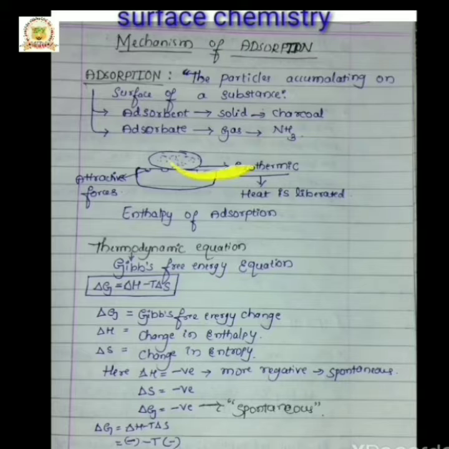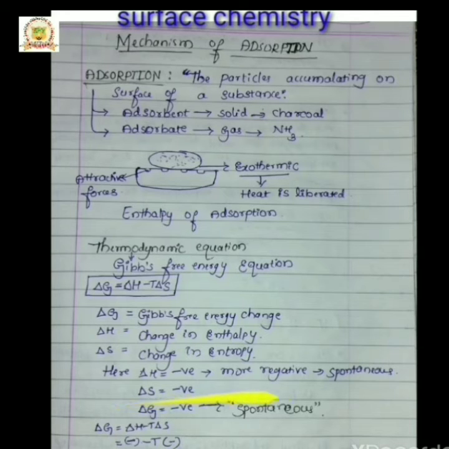Whenever heat energy is released, the process is exothermic, and the value of delta H becomes negative. Then the gas molecules are allowed to strike the surface. Before the gas molecules strike, the kinetic energy of the molecules is more, so the entropy is more. Whenever the gas molecules strike the surface, their momentum is restricted, which means the randomness of the system decreases.